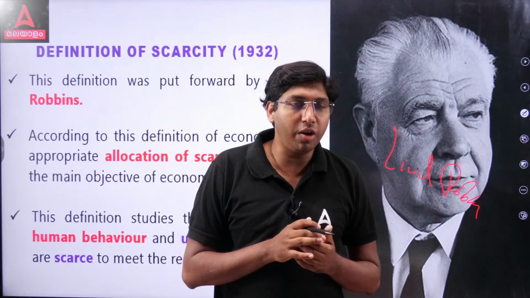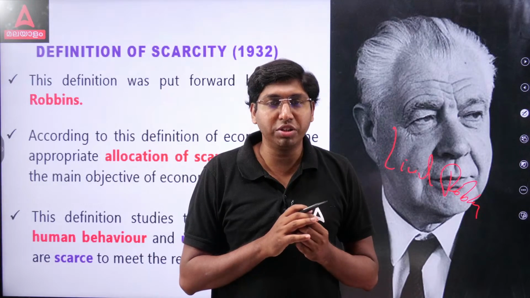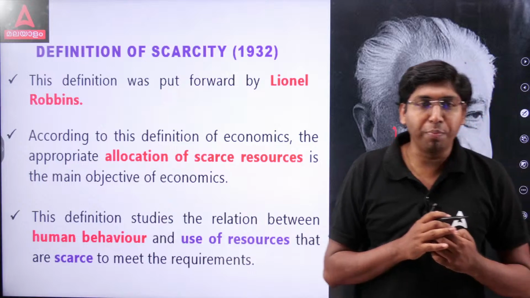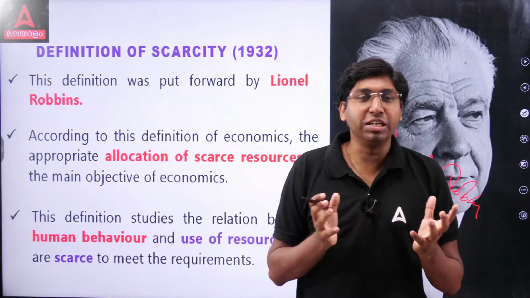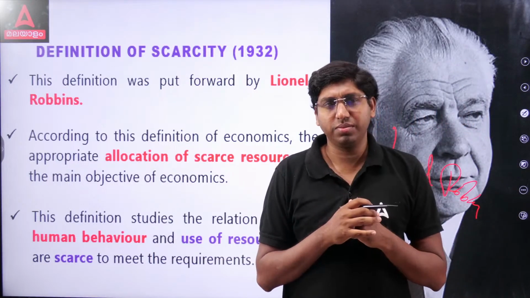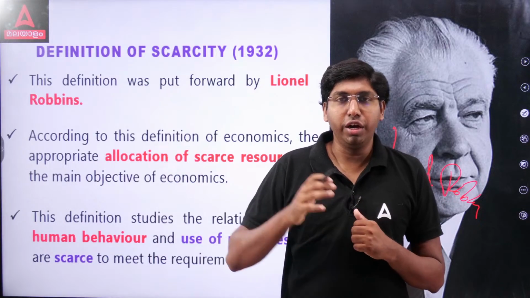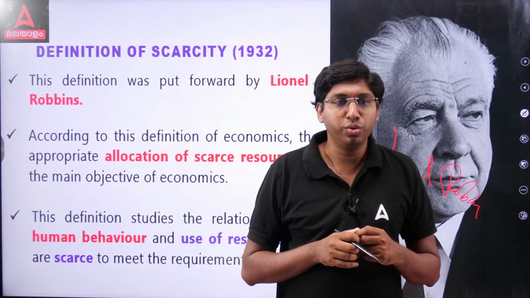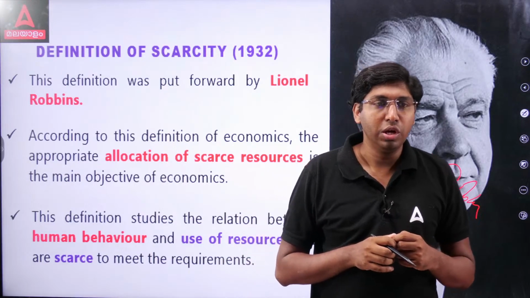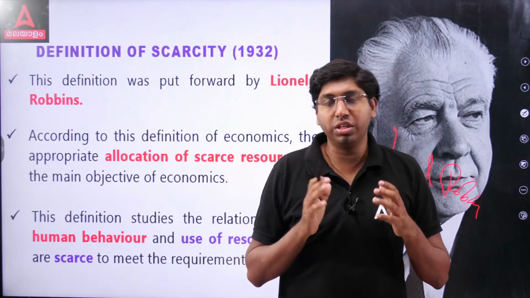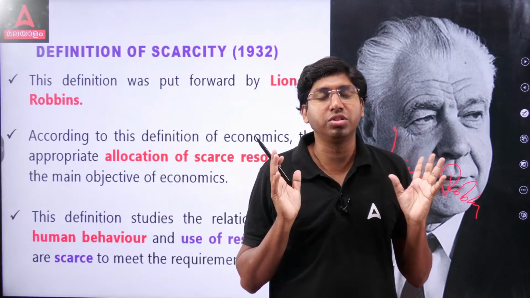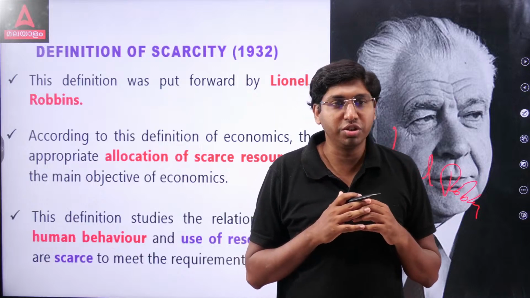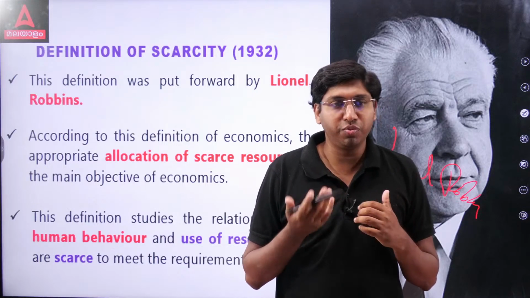In the words of Lionel Robbins, economics is regarding the appropriate allocation of scarce resources. Resources are scarce. They should be appropriately allocated to those who need or want them. So allocation of scarce resources is the main objective. That's why it is called the scarcity definition. For Adam Smith, it is wealth.